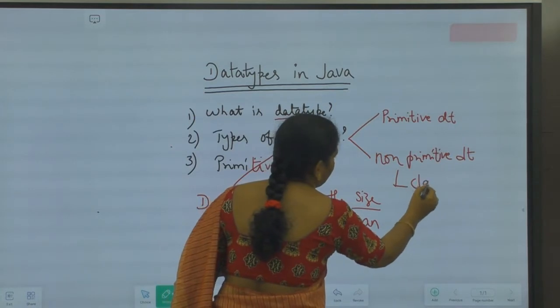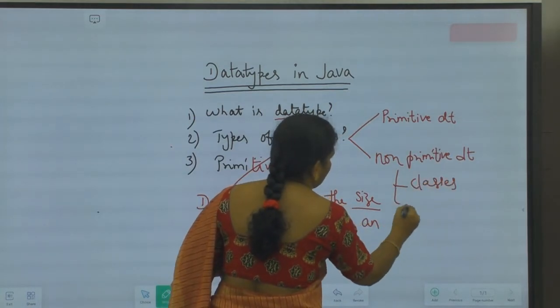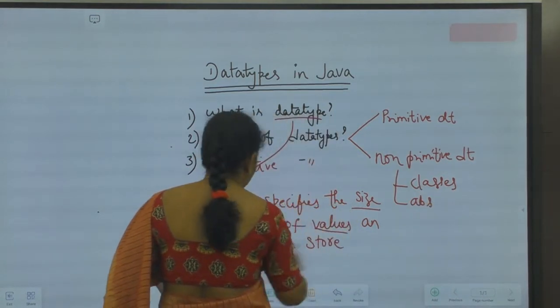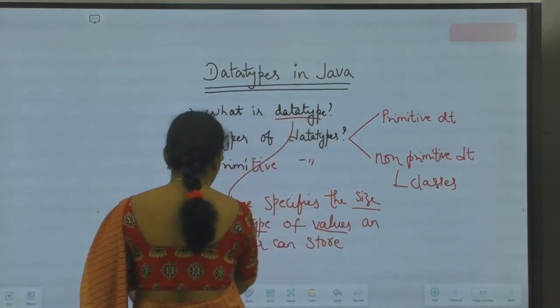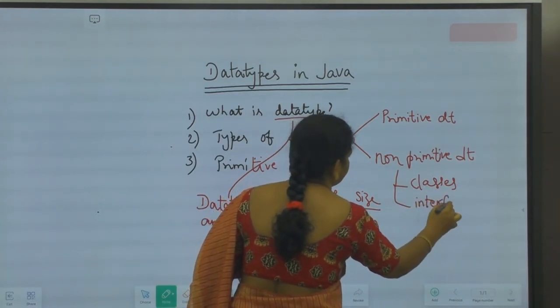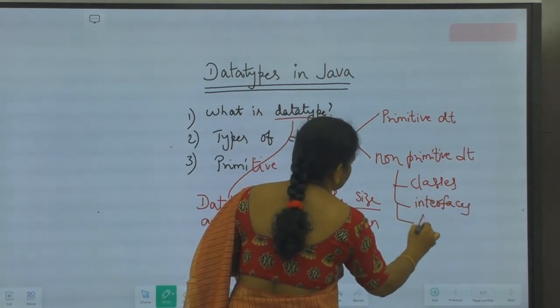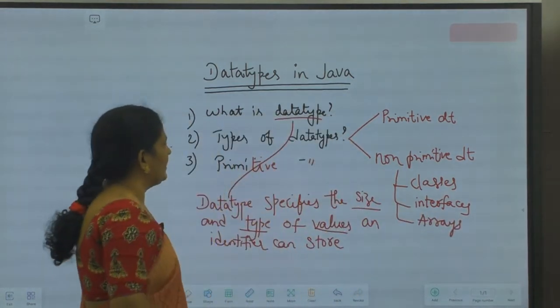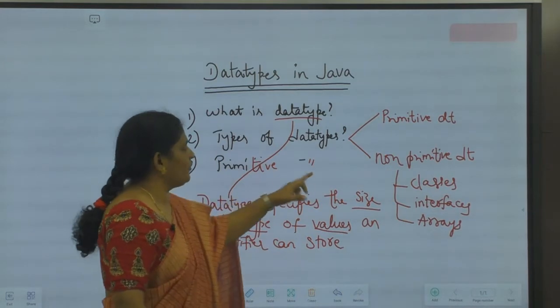The non-primitive data types in Java are classes, interfaces, arrays. These are non-primitive data types in Java. Okay. Now we will see primitive data types supported by Java.